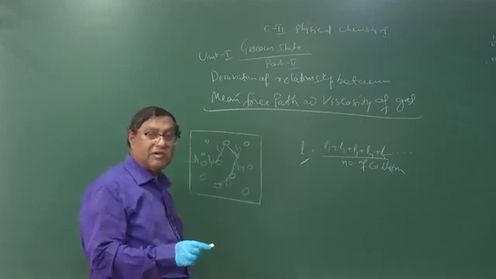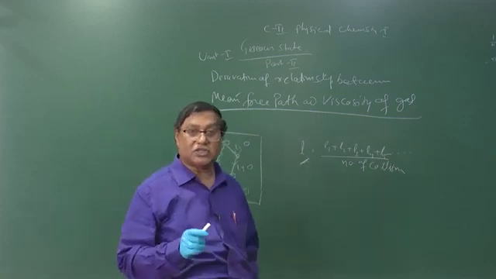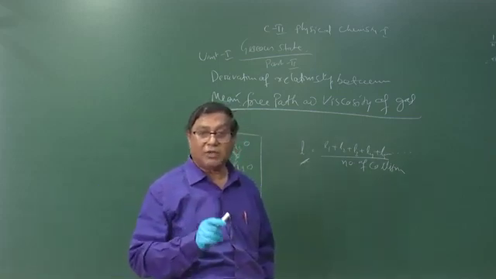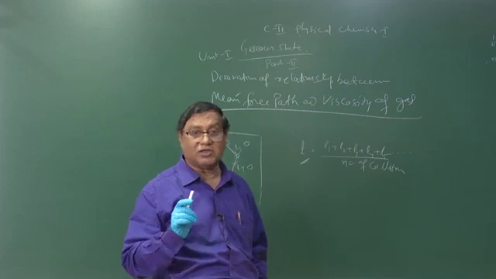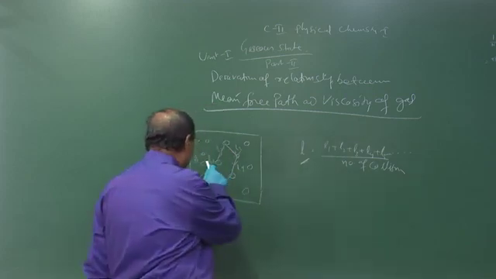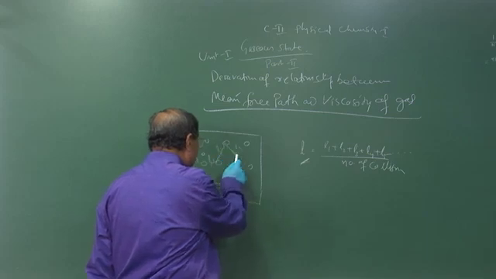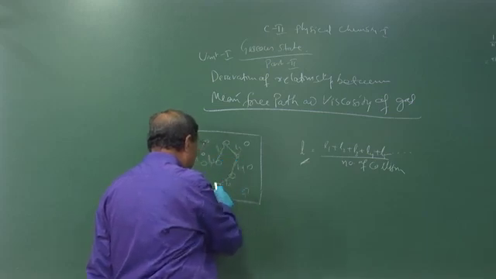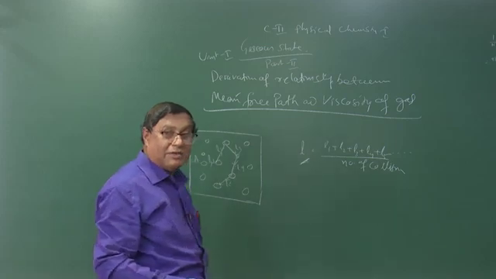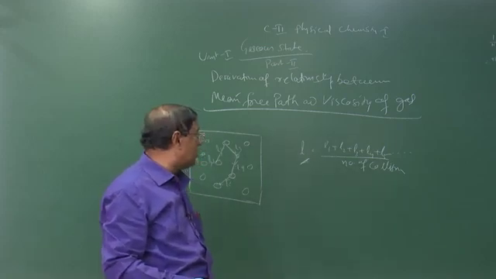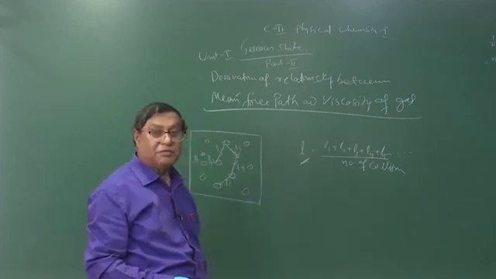The distance travelled by the molecule between two successive collisions, divided by the number of collisions, gives you the mean free path.